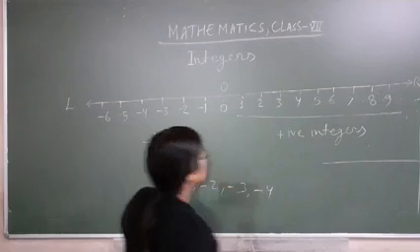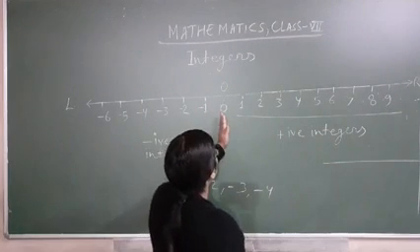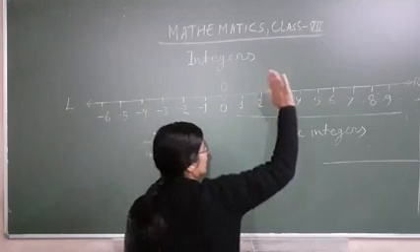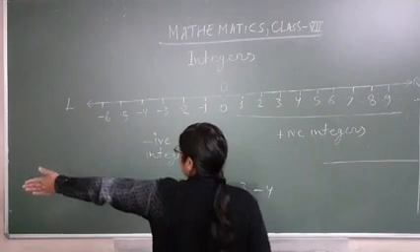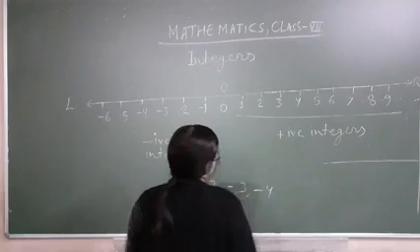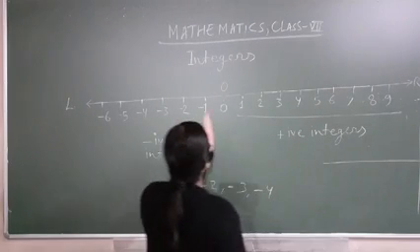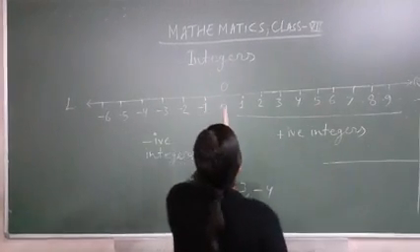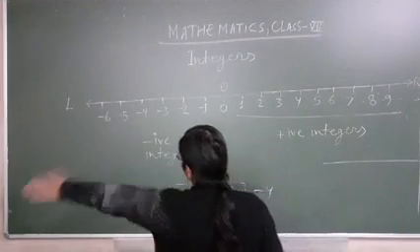Okay? When you face toward board, this will be your right hand side, and this is your left hand side. Your face should be toward board. Your face is 0. This is your right side and this is your left side.